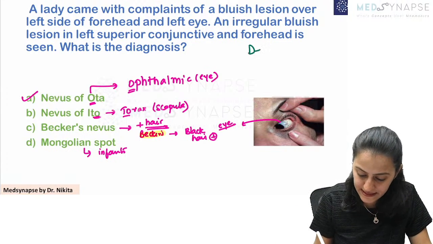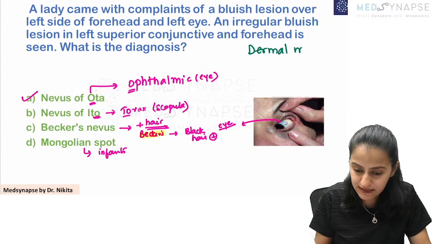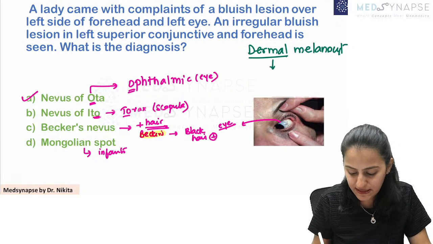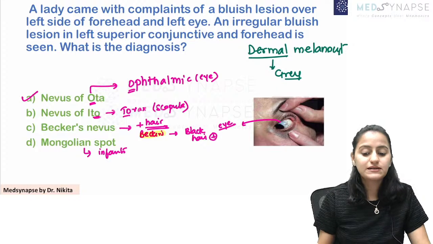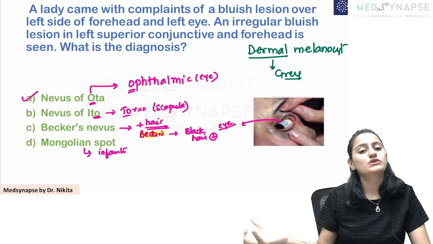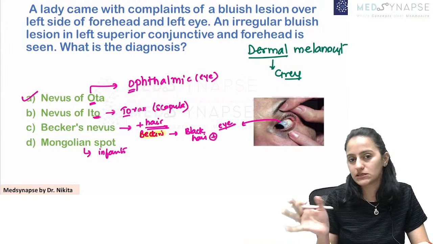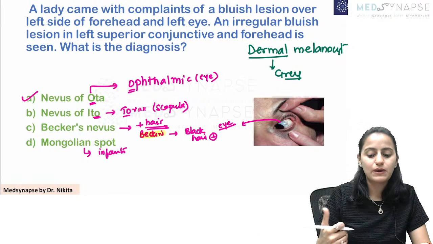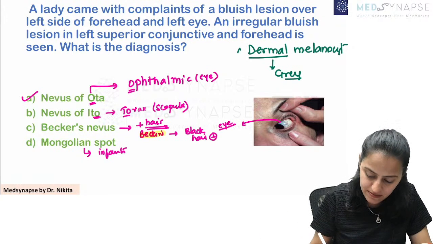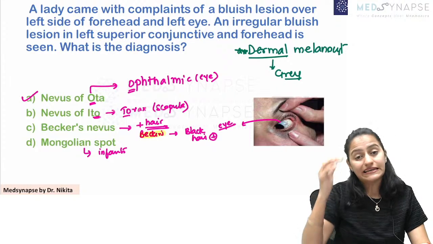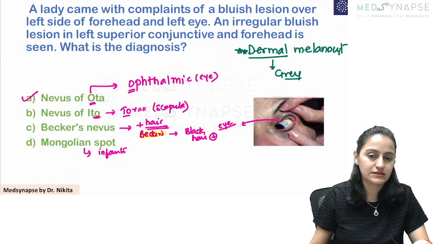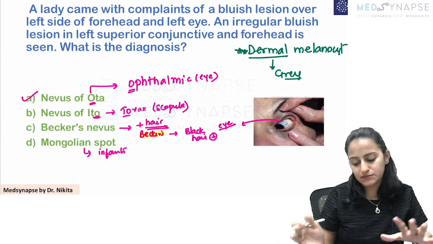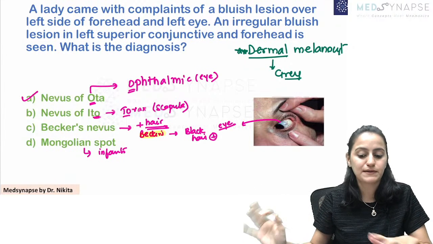Yes, this is an example of dermal melanocytosis. How do I know this is dermal? Dermal hyperpigmentation is grey in color versus epidermal, which is more brown, more dark brown. The dermal one is grey in color. So please remember this is an example of dermal melanocytosis. So is Mongolian spot also, which is grey color. So epidermal versus dermal, dermal is grey, epidermal is brown, black.